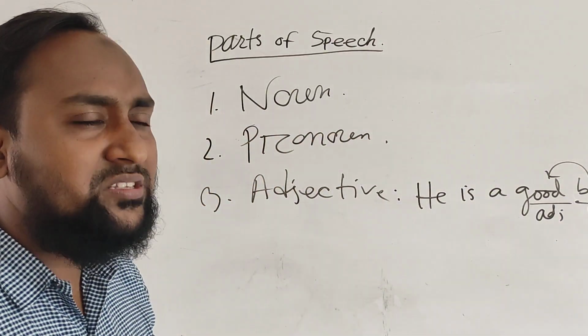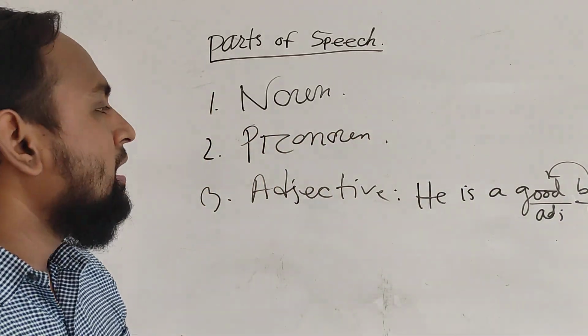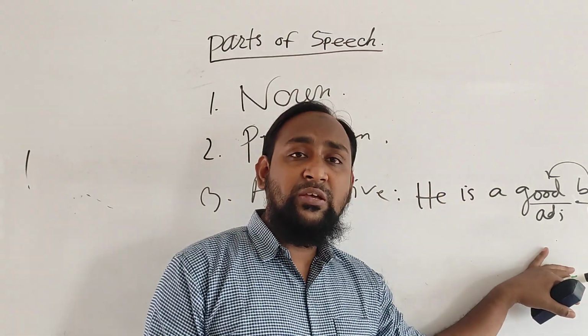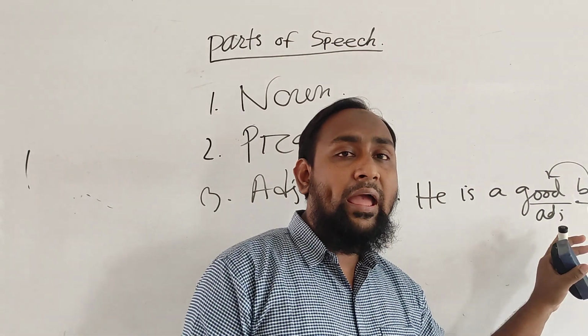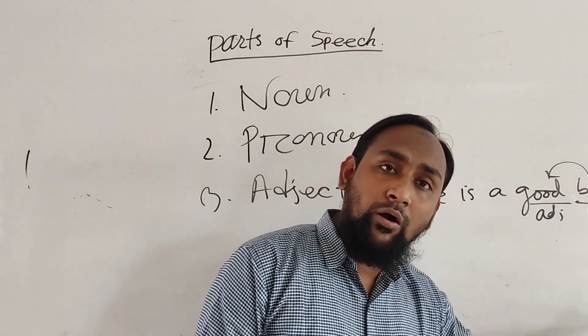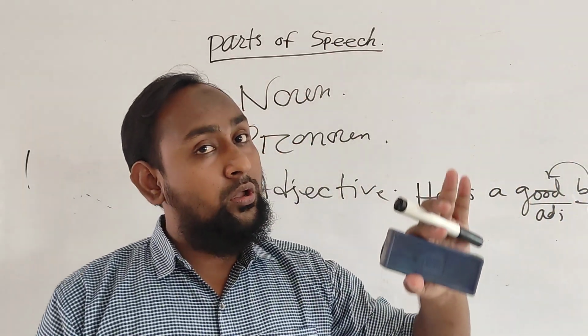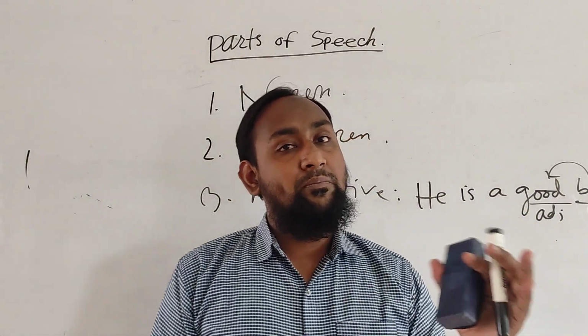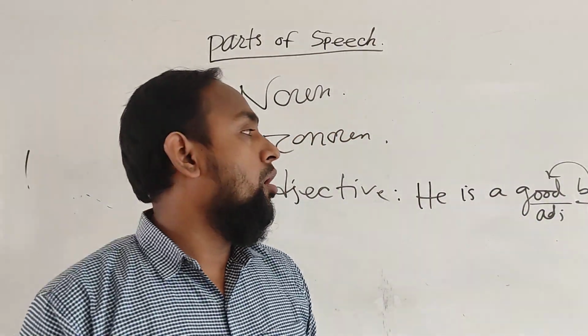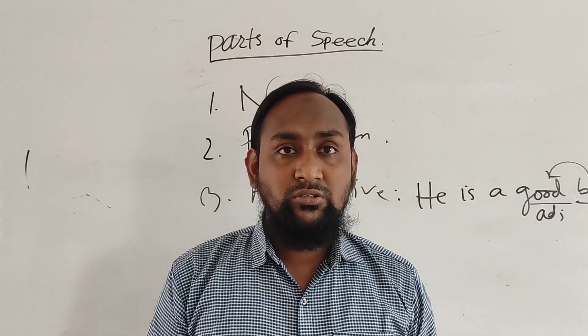So what's the position of an adjective? The position of an adjective normally is used before the noun and it describes about the noun. It can be quantity, or it can be quality, or it can be number, or it can be pronominal. Students, clear?